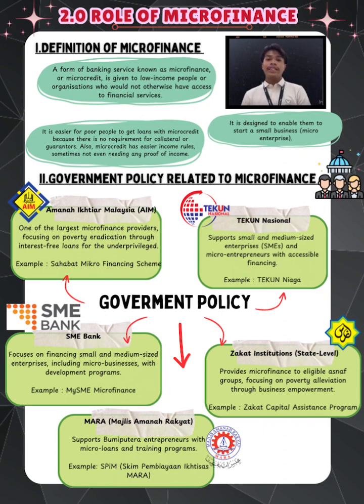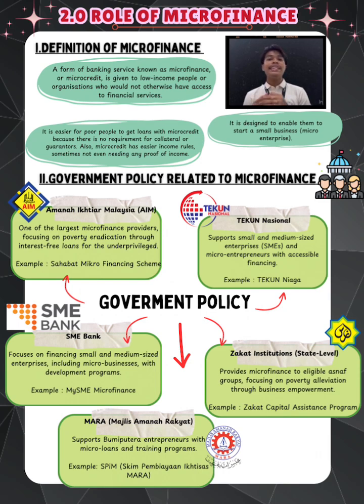First, what is the definition of microfinance? It's a form of banking service known as microfinance or microcredit. It is given to low-income people or organizations who would not otherwise have access to financial services. It is designed to enable them to start a small business, a micro-enterprise.